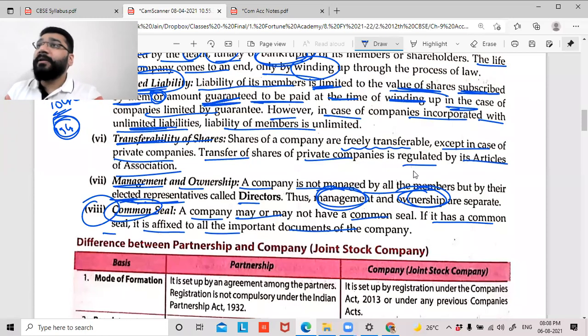And the last one is common seal. A company, if it has got a common seal, every document it is signing, it has to have the seal on it.